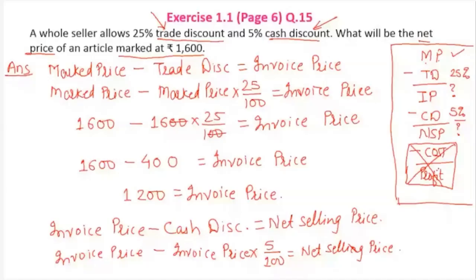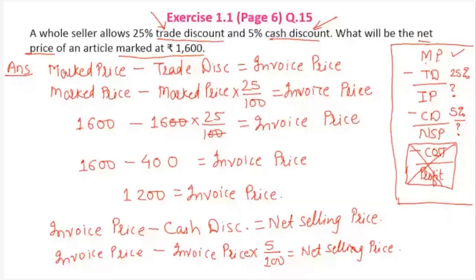That's the reason we don't write TD for trade discount. In 12th standard, TD means true discount. And for trade discount, at least write TRD discount. Don't write TD; what will you write?